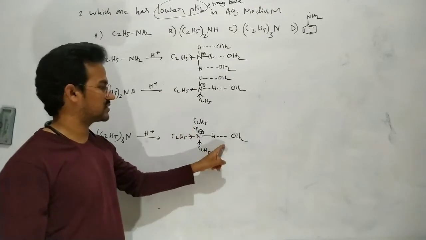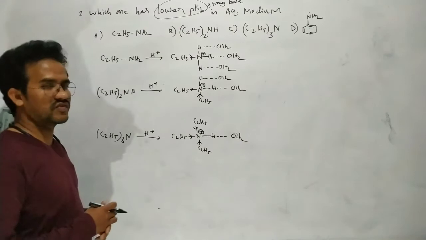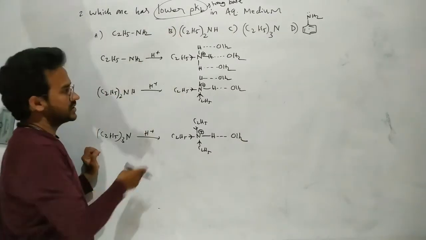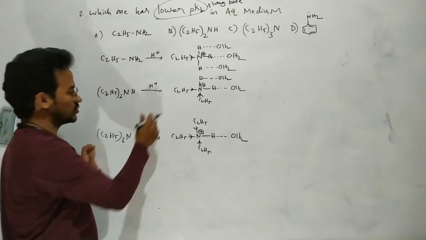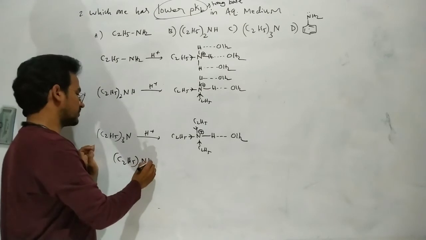By the combination of these two factors, the electronic factor and the solvent effect, the secondary amine conjugate acid is more stable. That's why the secondary amine is the more basic compound.